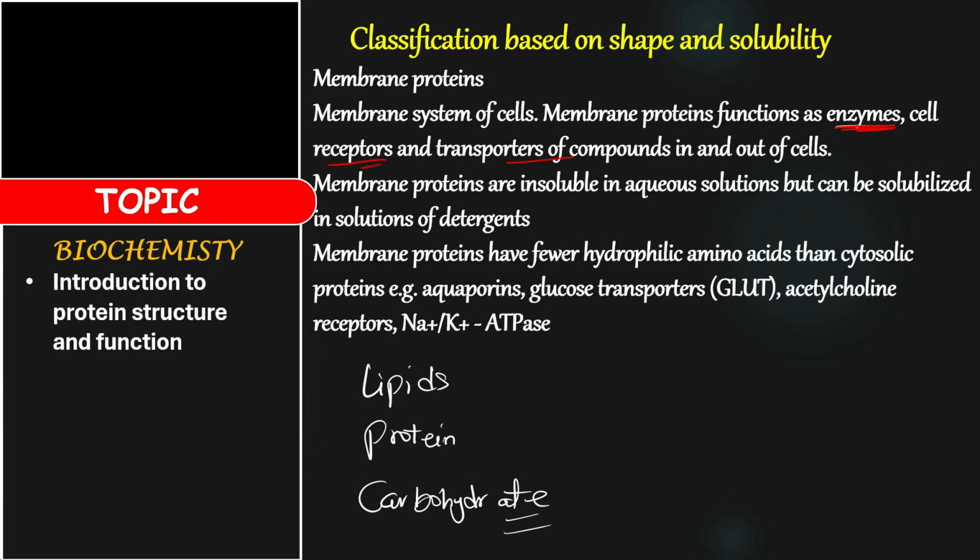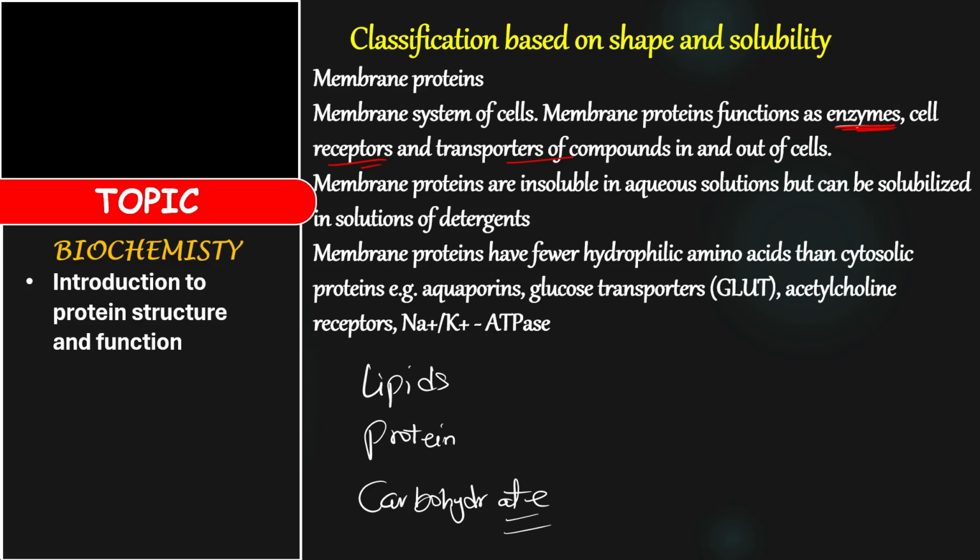Channels or protein carriers. Now, membrane proteins are insoluble in aqueous solution, but can be solubilized in a solution of detergent. The reason why they are insoluble in aqueous solution is because these membrane proteins are actually suspended in the lipid layer, so they have to be soluble in the what? In the lipid layer.